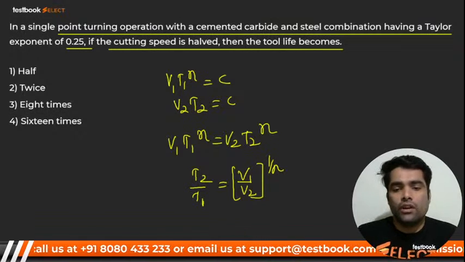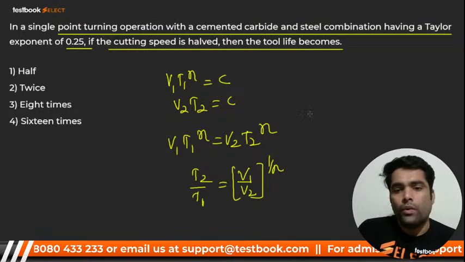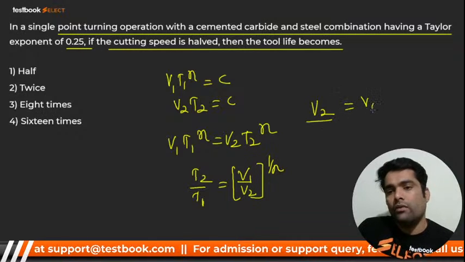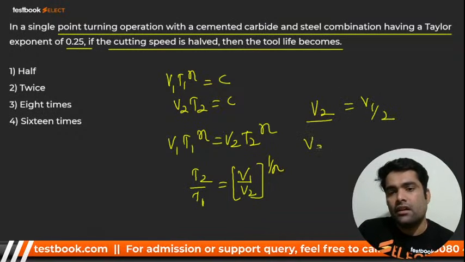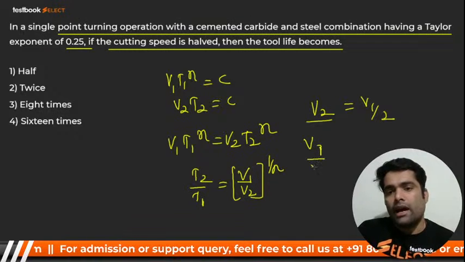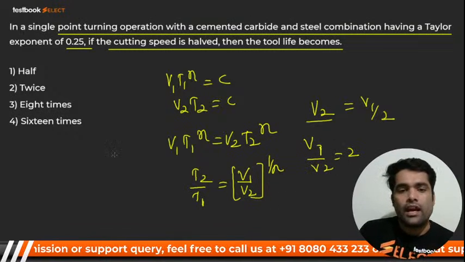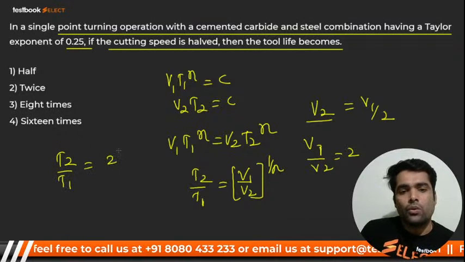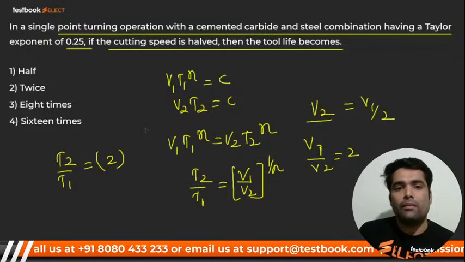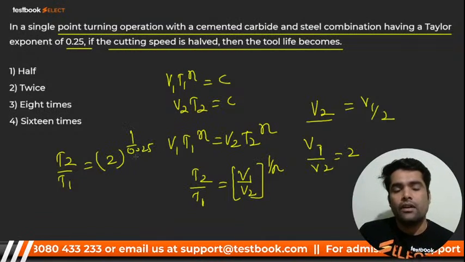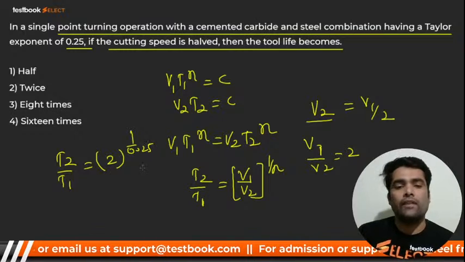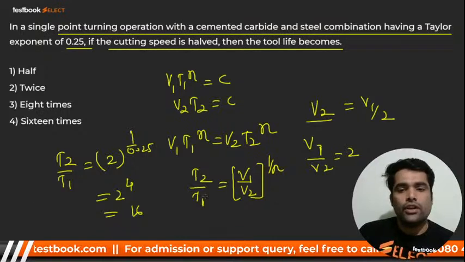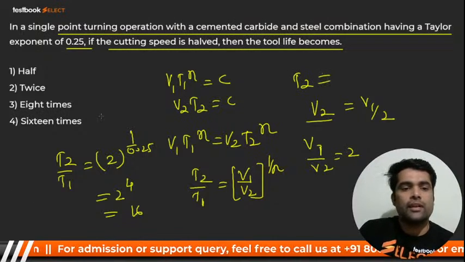V2 is equal to V1 by 2, so V1 by V2 will be 2. Here I'll put the value. T2 by T1 is equal to 2 raised to power 1 by n. 1 by n means 1 upon 0.25, that is 100 by 25, that is 4. So 2 raised to power 4 is 16. So T2 will be 16 times T1.